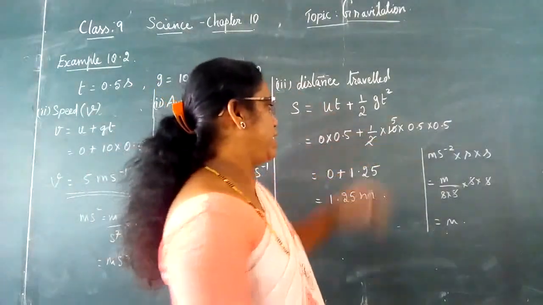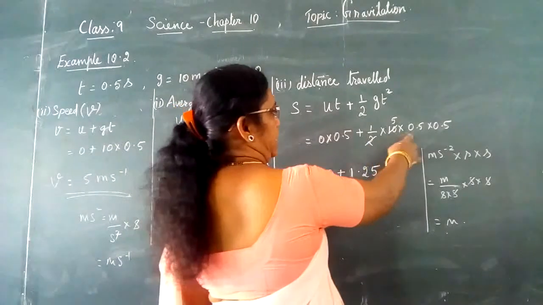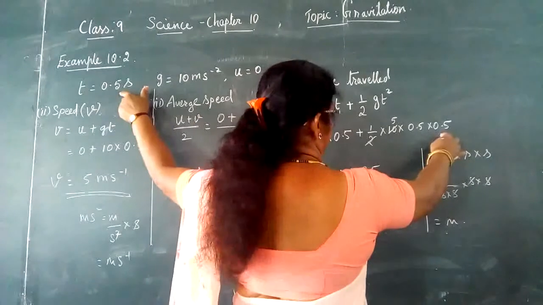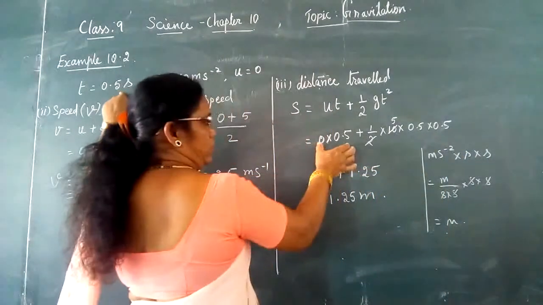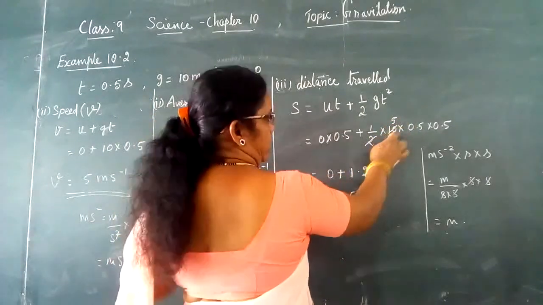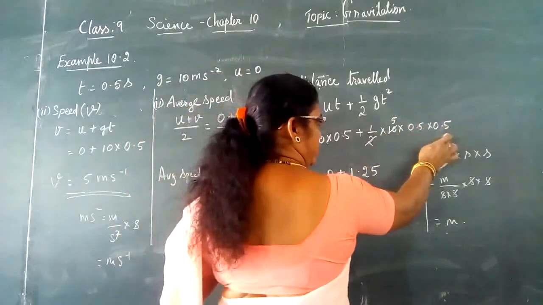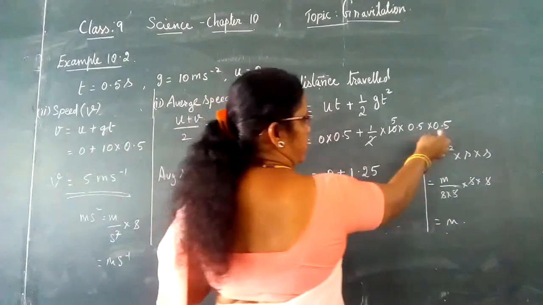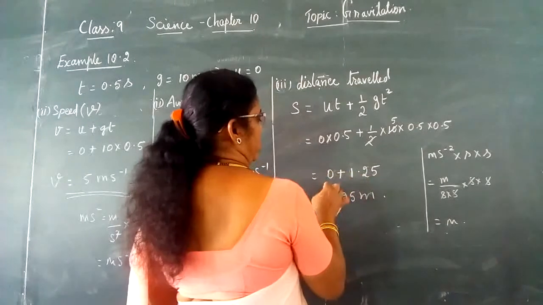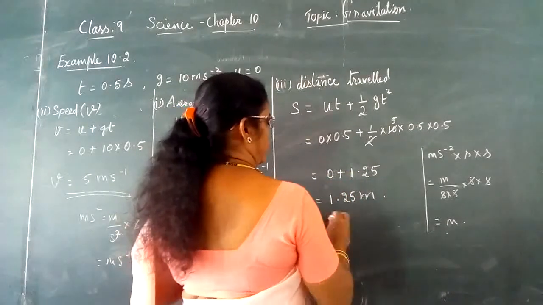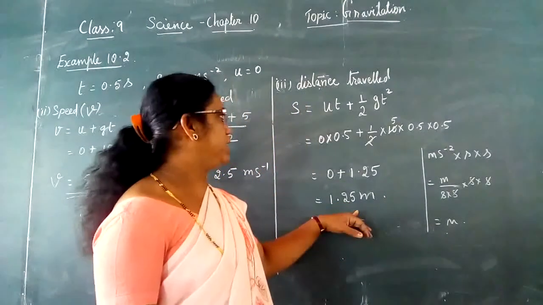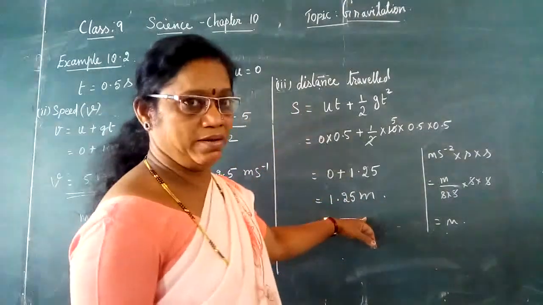So 0 into 0.5 plus half into g, which is 10 meter per second square. So we are writing half into 10 into t, which is 0.5 into 0.5. So 0 into 0.5 gives you 0, plus 2 5s are 10, 5 5s are 25, 25 5s are 125, and keep point before 2 digits. So it is 1.25 plus 0 gives you 1.25 meter. How did you get the unit meter? Distance is measured in meter.